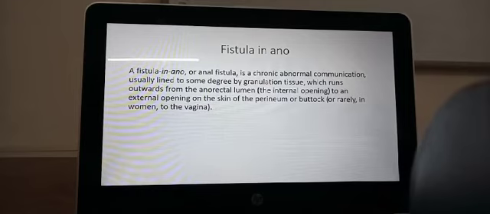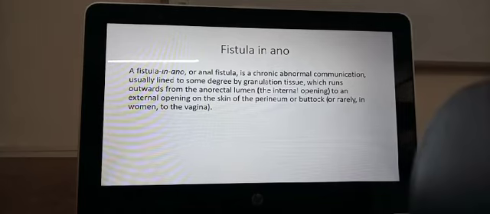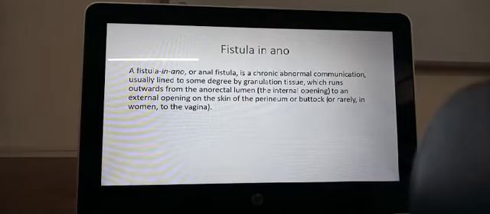Fistula in ano. A fistula is a sinus or a cavity with openings on two sides. Opening onto the epithelial lining, on any epithelial lining. You can have a fistula where both ends may open on the skin. You can have a fistula where both ends may open in the mucosa. Or you can have a fistula where one end opens in the mucosa and the other end opens in the skin. In fistula in ano, usually one end opens in the anal mucosa or in the rectal mucosa, and the other end opens in the skin outside the anus.